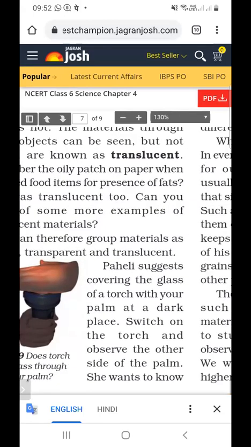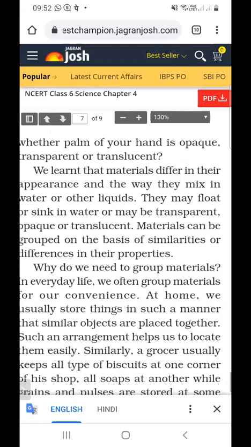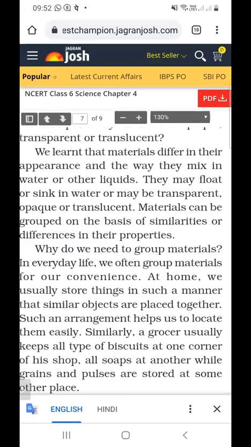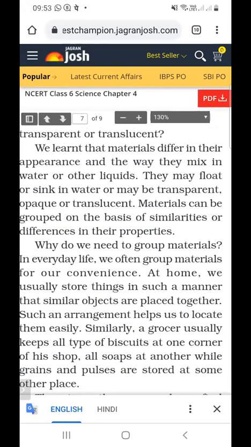We learned that materials differ in their appearance and the way they mix in water or other liquids. Every material is different from another by appearance, and may float or sink, or may be transparent, opaque, or translucent. So these are all properties of materials: appearance, float or sink, transparent, translucent or opaque, and miscible or immiscible.